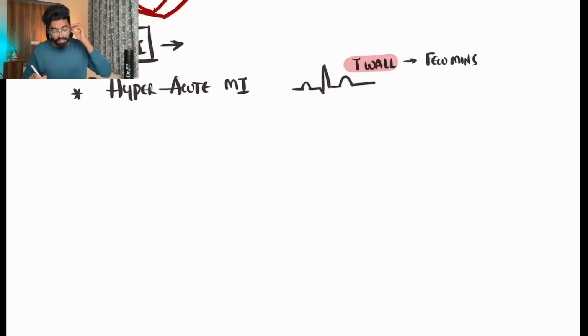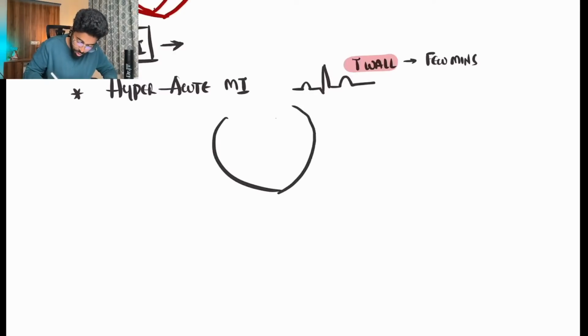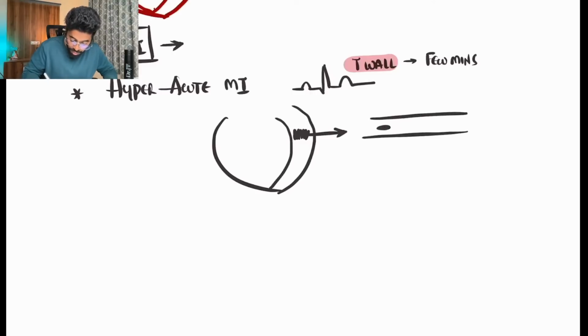But what is the reason for these tall T waves that come for just a few minutes in hyperacute MI? There is a basic physiology we can understand here. Whenever there is ventricular myocardium damage, the cardiac myocytes present will also be damaged. There is no blood supply and there is disruption of the cardiac myocytes. With any cell disruption, which electrolyte will be moving out? K plus is the electrolyte which is moving out.